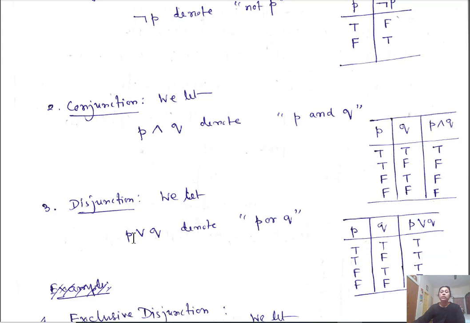Disjunction, P or Q. If both are true or one of them is true, then it is true. So with true, true, false, false and true, false, true, false, P or Q will be true here, and this is also true. If one of them is true, it is true, otherwise it is false. If both of them are false, then only it is false.